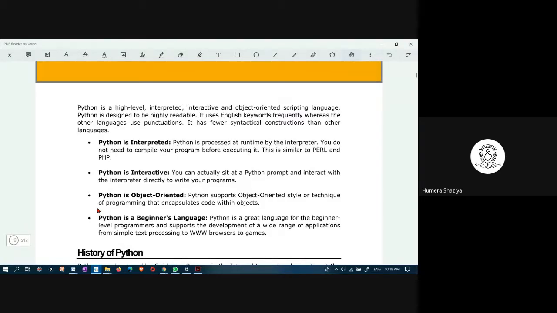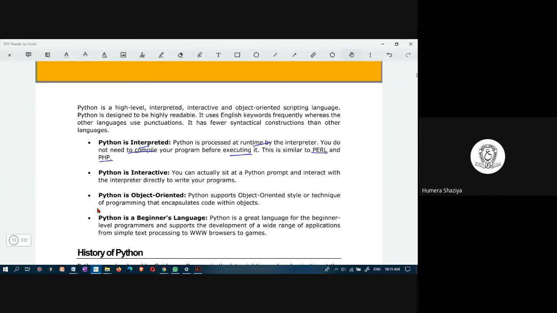Programming languages are formalized languages which have syntax to be followed to declare a variable, and there are several rules that need to be followed. Whereas scripting languages relax many of the things that programming languages require. Interpreted means it is processed at runtime by the interpreter, and you need not compile your program before executing. Python is similar to Perl and PHP. These are also two very popular scripting languages.